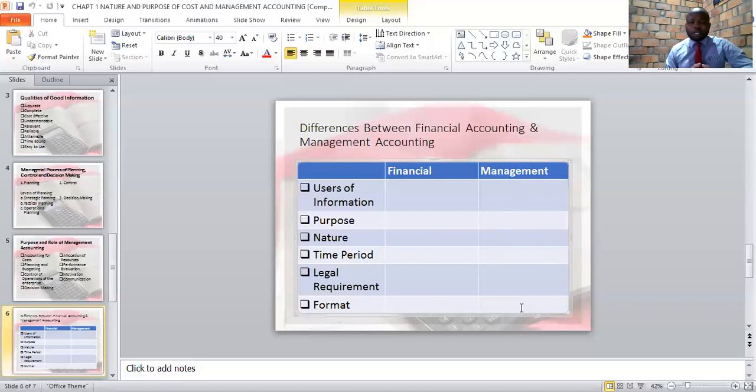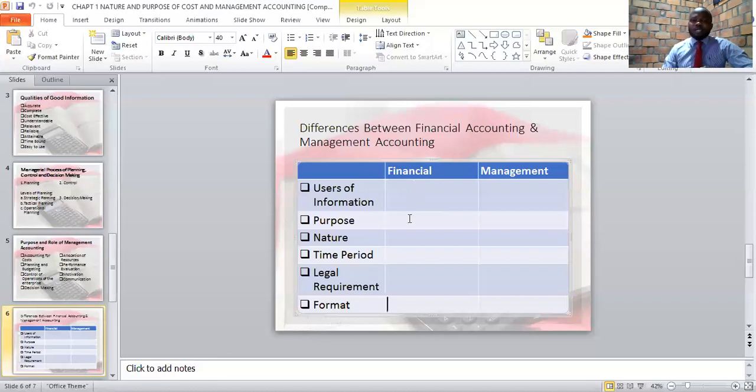of management accounting. To summarize this subject, we have defined what is management accounting. We have said management accounts are accounts that are prepared to help management in their decision making. We have also looked at what is cost accounting. We have seen that cost accounting is a part of management accounting. We have looked at cost, which we have seen is the sum of expenditure incurred in order to make a product or to offer a service. And we have also looked at cost unit.